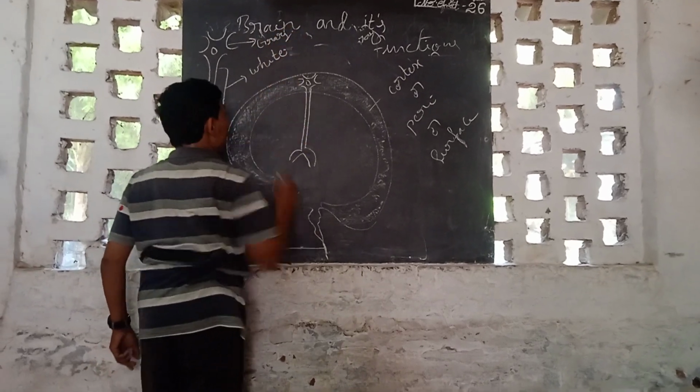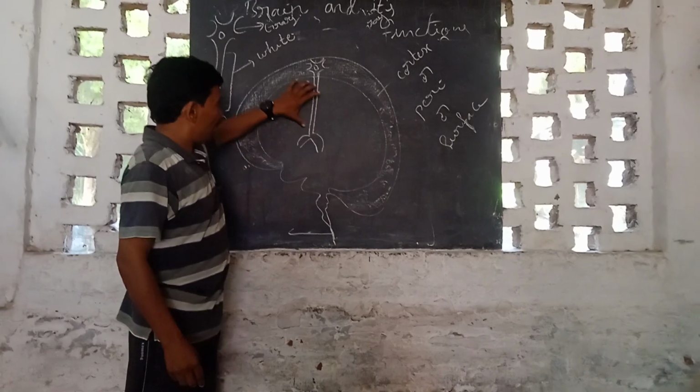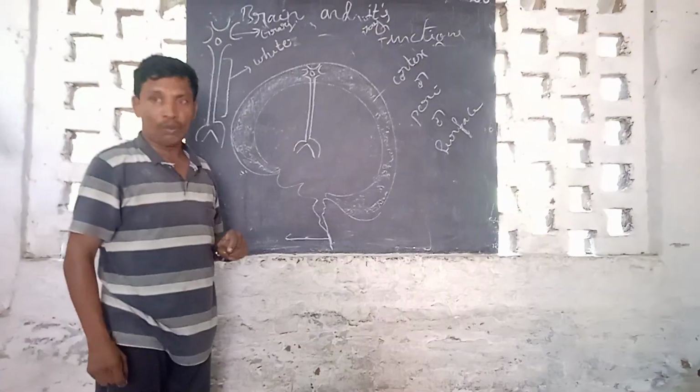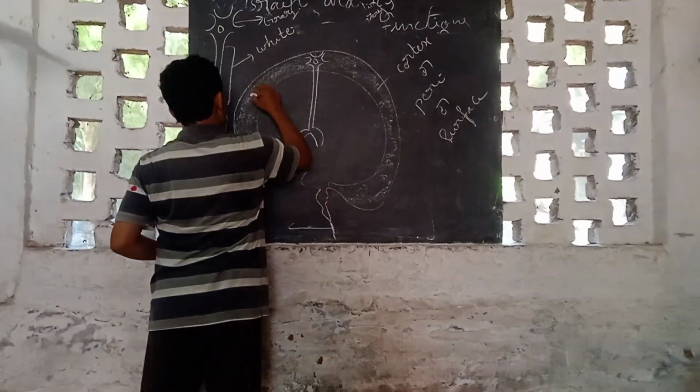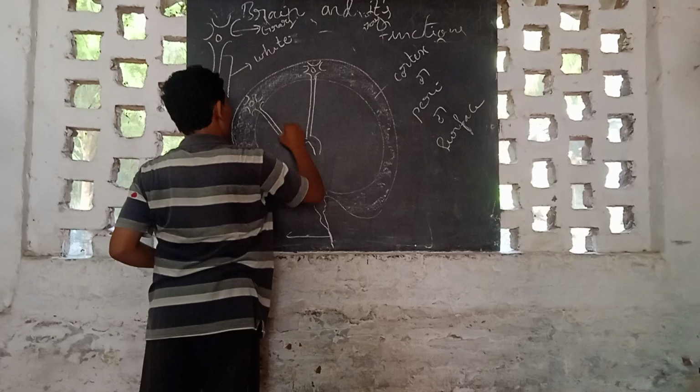Yes. Now you can easily identify that this region is completely gray matter, and the rest, the core region, the center of the brain, is white matter. Why? Because there are many nerve cells, billions of nerve cells existing in the brain.